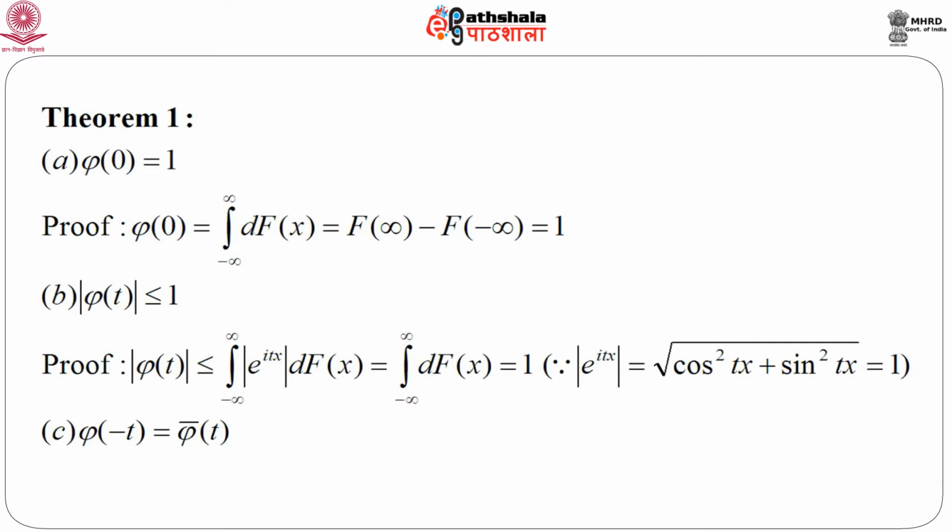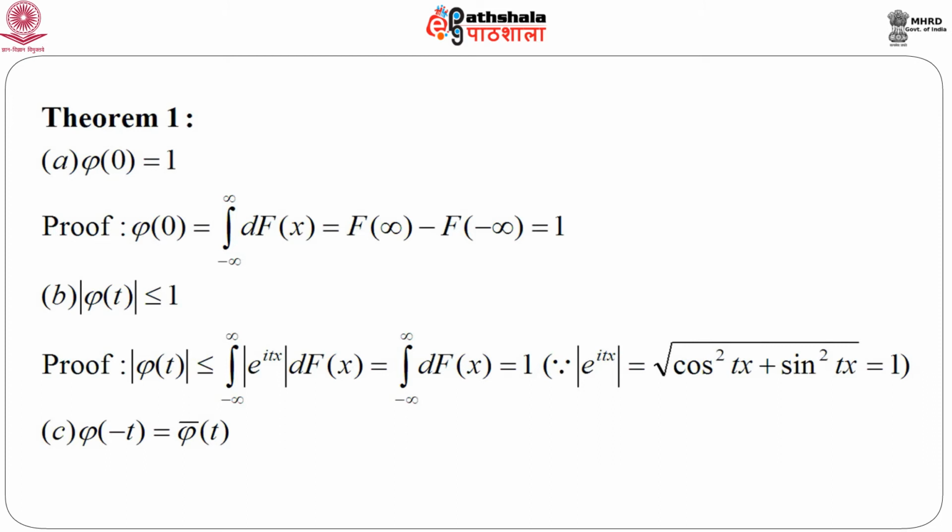If you recall the three properties of a distribution function, we are using one of them: capital F of infinity is 1 and capital F of minus infinity equals 0. So, this entire expression becomes equal to 1. Note that this value is 1 irrespective of the form of capital F, that is, the form of the distribution. As long as capital F represents a distribution, this property will hold. So, phi(0) is 1 irrespective of any distribution function.